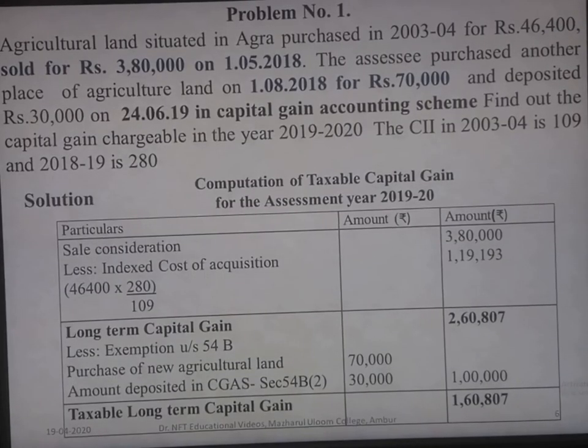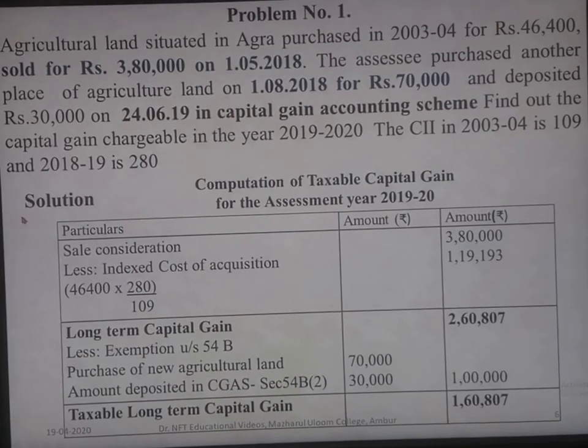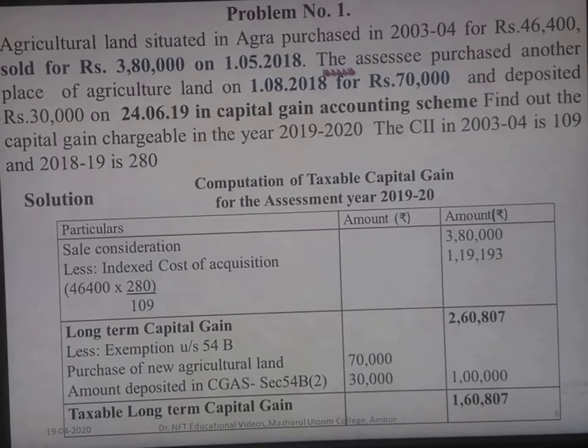Now let us see one problem based on these provisions. Agricultural land situated in Agra, purchased in 2003-04 for 46,400, sold for rupees 3,80,000 on 1/5/2018. So this land is a long-term capital asset.